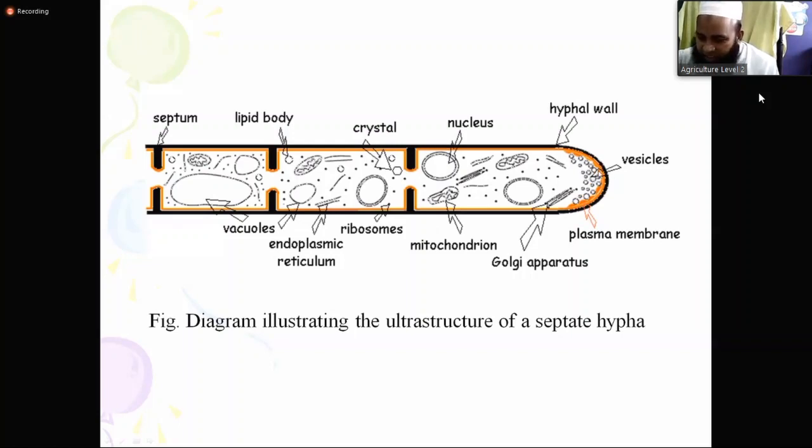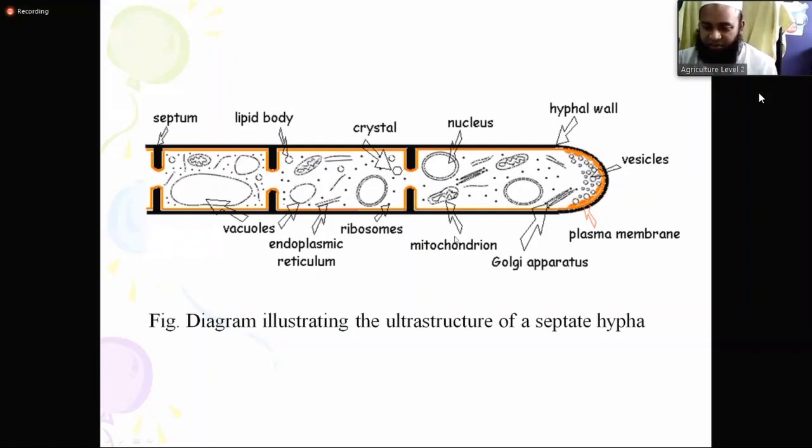So there are some vesicles, small round things, near the tip. These are called vesicles, and they have another type of structure called the Golgi apparatus. I told you that we call them dictyosome cisternae, but Golgi is fine also.